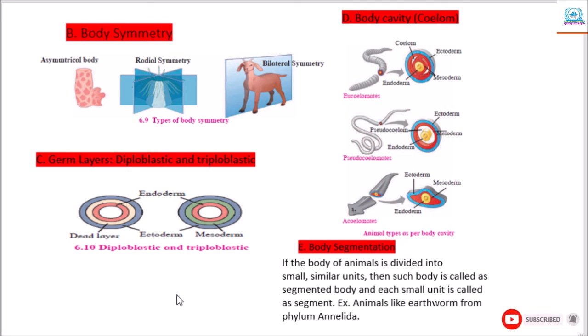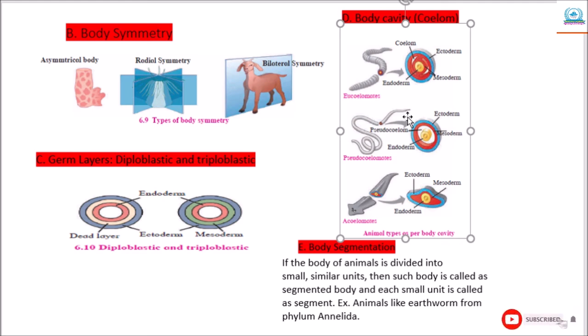Then body cavity. The cavity between the body wall of the animal and the internal organs is called a body cavity, or it is also known as coelom. In case of multicellular animals, during the initial period of their embryonic development, the body cavity is formed from either mesoderm or gut.